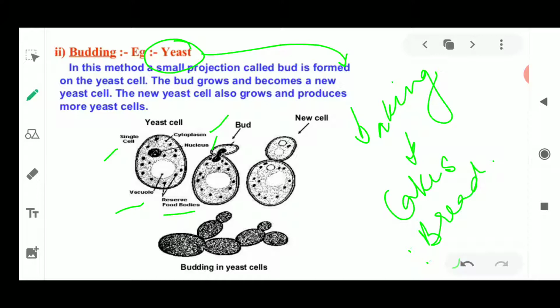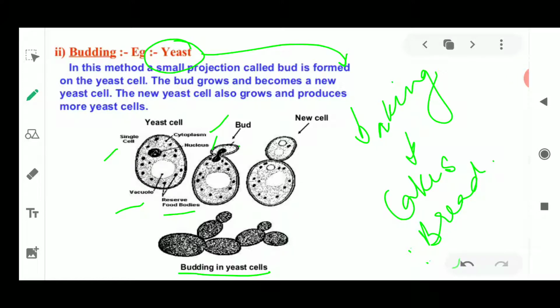If you go to buy some yeast, you can buy it easily from the confectionery shop where baking is taking place. So these yeasts are very important, and these are the fungi where budding is taking place.